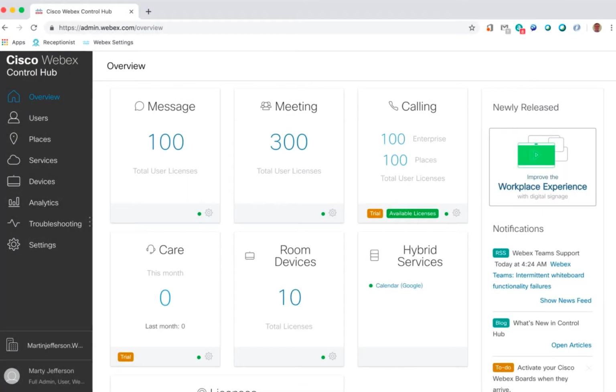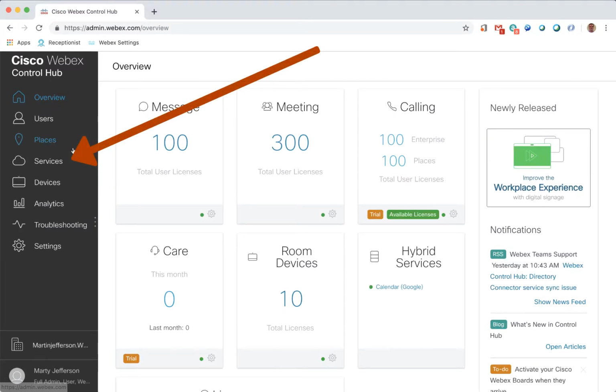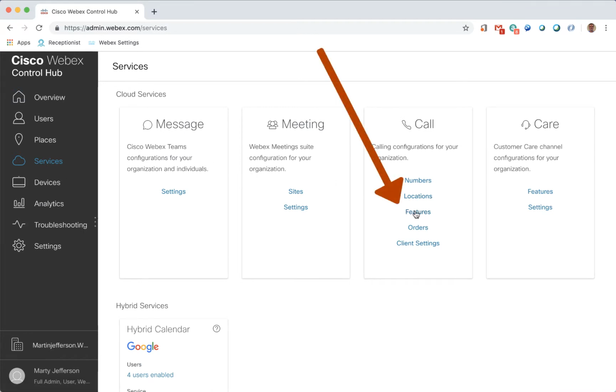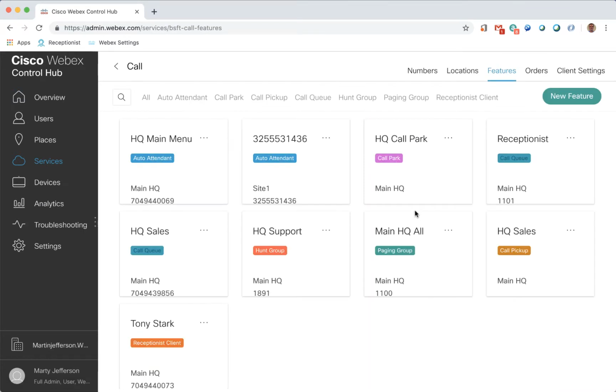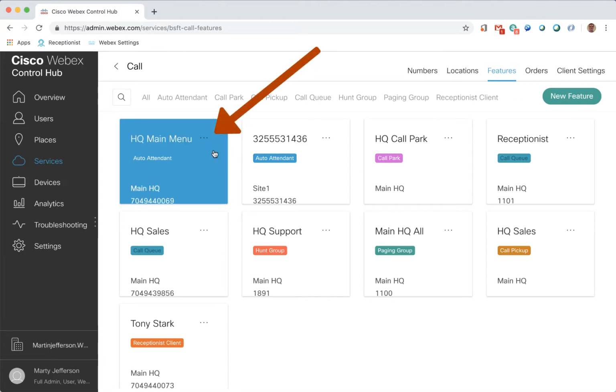The next feature we will demo is the auto attendant feature. The auto attendant feature allows us to create an IVR to easily direct callers to the appropriate destination. As before, we go to the services section to configure the service. In the call service, we click on the features. In the call service features, we already have the auto attendant feature configured. So let's click on the 3 dots and then click on edit to see how we have it configured.